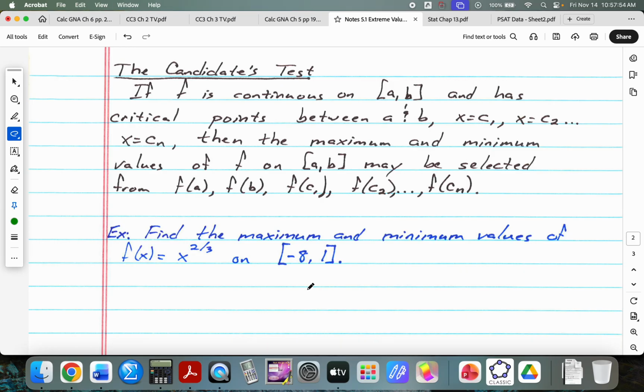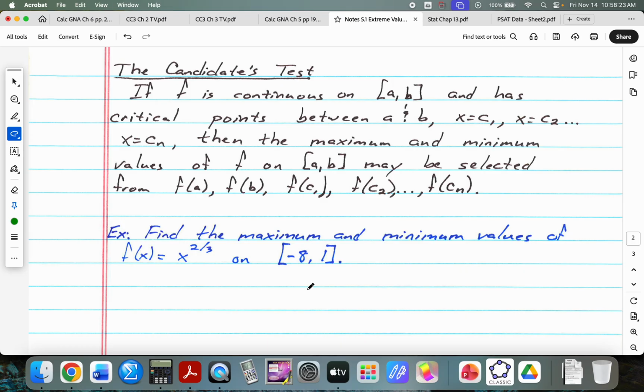This is very different than what we've been doing. We've been making local arguments. If the derivative changes from positive to negative at a point, the function changed from increasing to decreasing, and we have a local maximum. Here, we don't have to do that. What we're going to do is find all the candidates, and then we're going to test the candidates, and then we're going to see who wins.